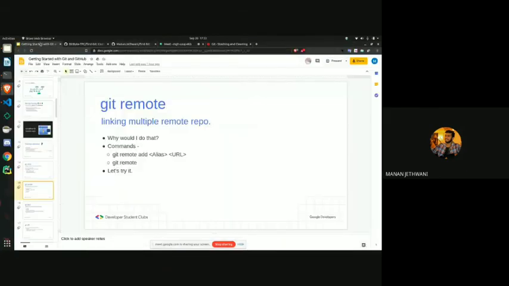Okay, so just see git remote add alias URL. This is what this command does: when we write git remote add, I can write any alias here and the URL for that particular alias.